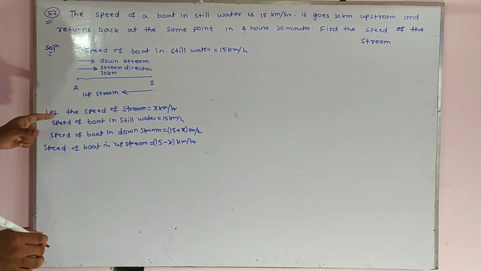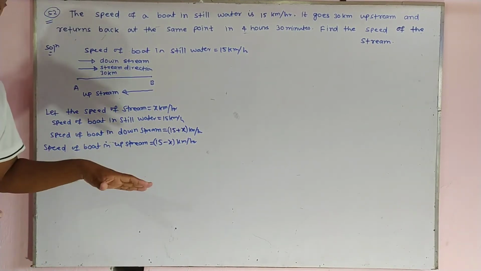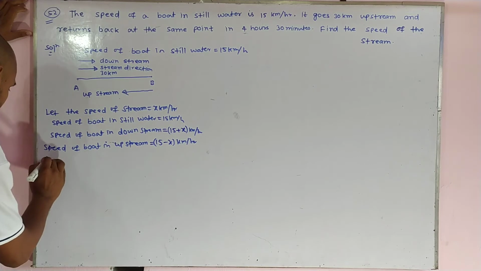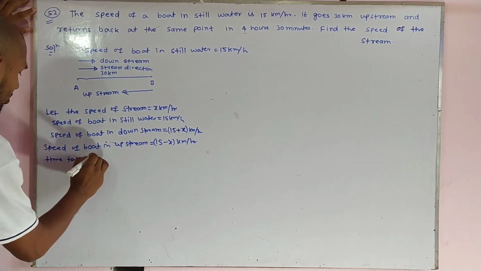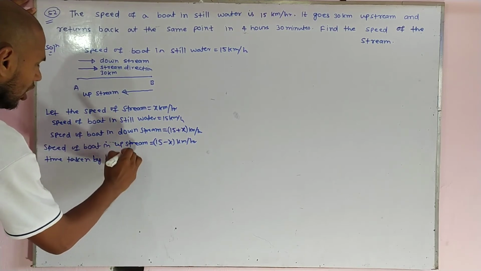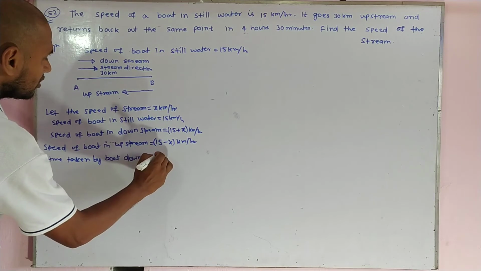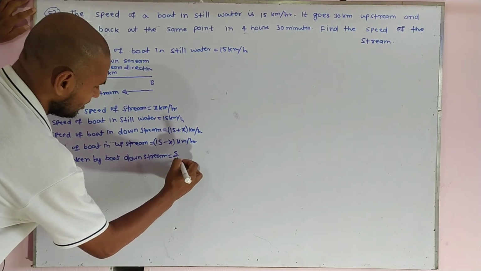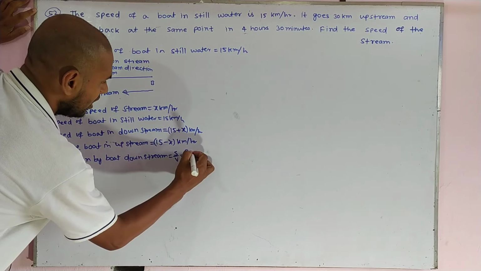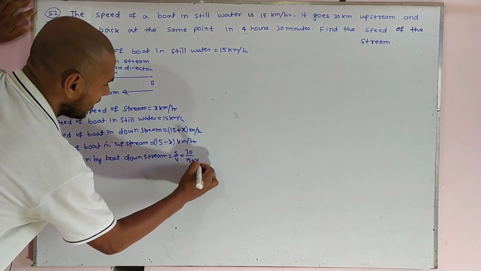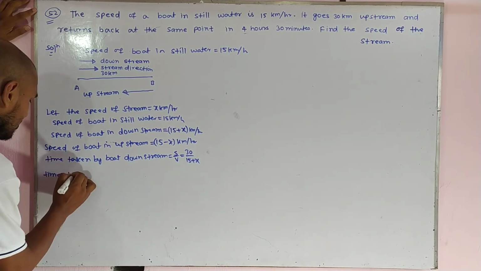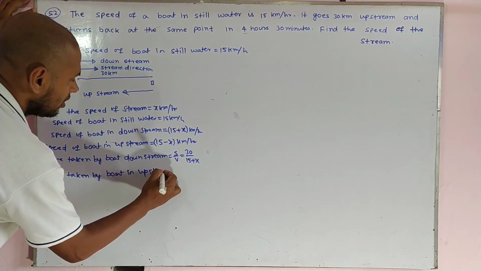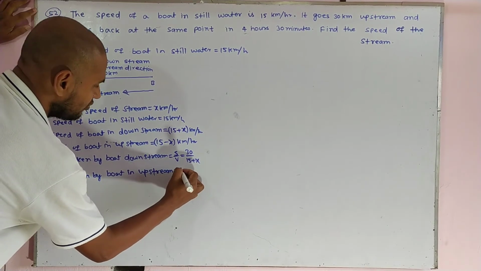According to the question, the time taken by the boat in upstream plus the time taken in downstream is equal to 4 hours 30 minutes. First we find the time taken by the boat in downstream: t equals s by v, s for distance and v for speed.